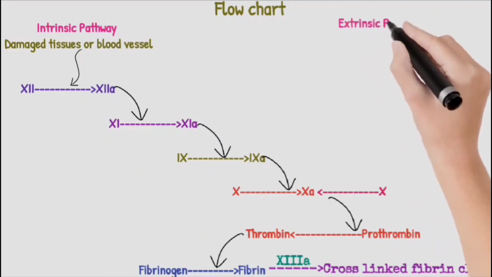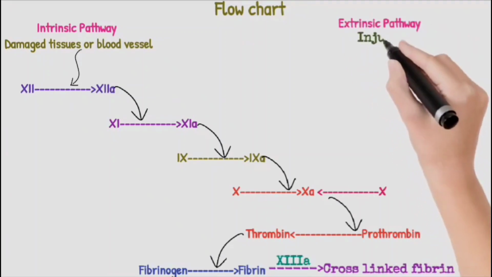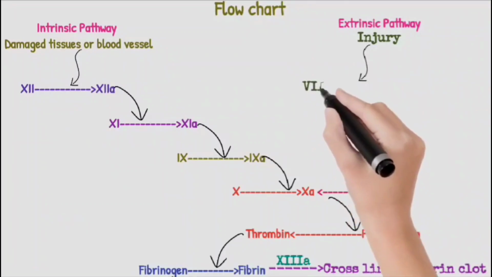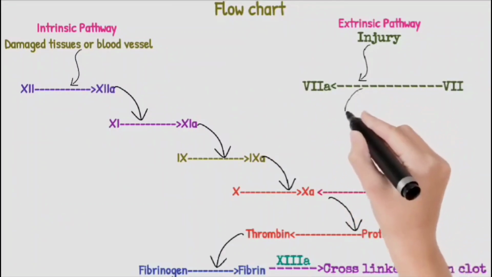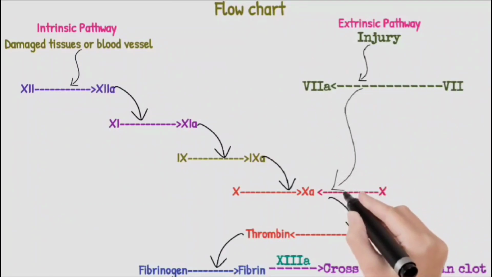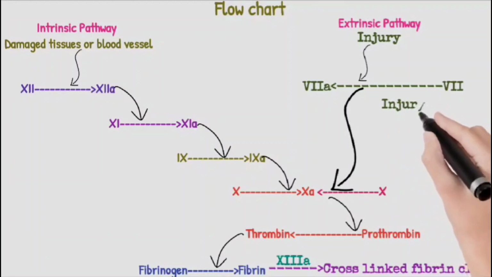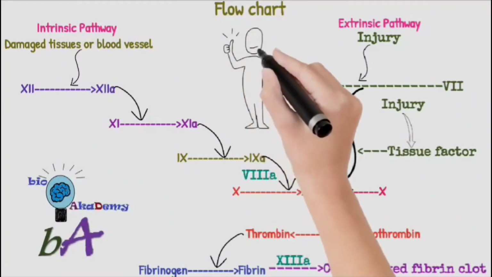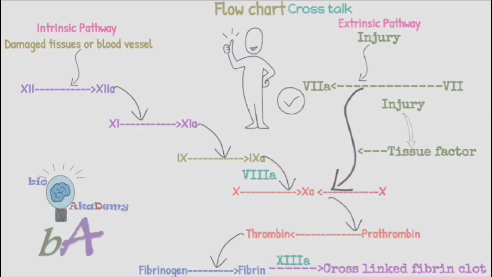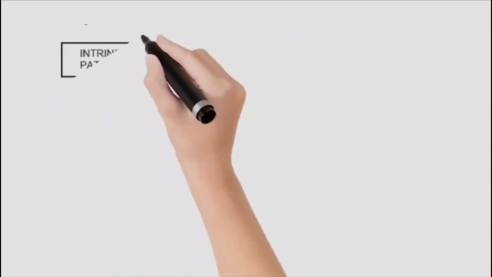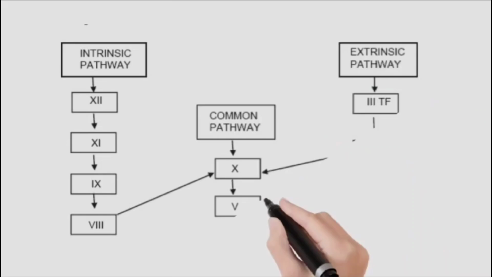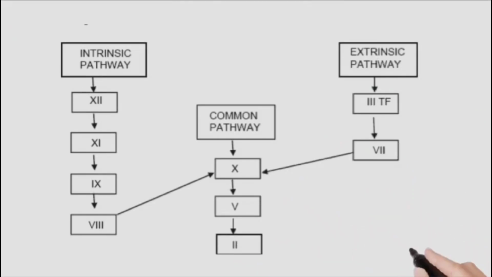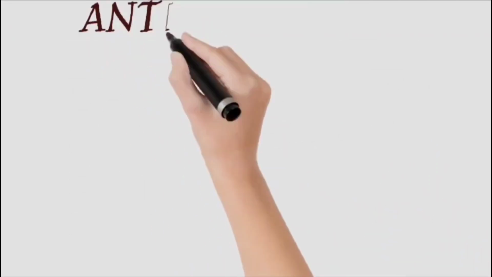In the extrinsic pathway, the injury causes the activation of factor VII, which activates factor X. Both extrinsic and intrinsic pathways activate factor X, which helps in clot formation. This is a diagram from a research article, where you can see the common pathway area. Anticoagulant. What is it?